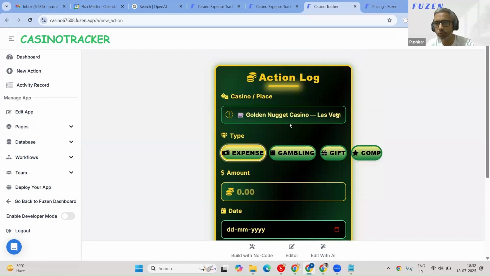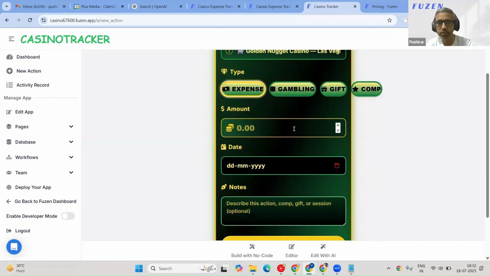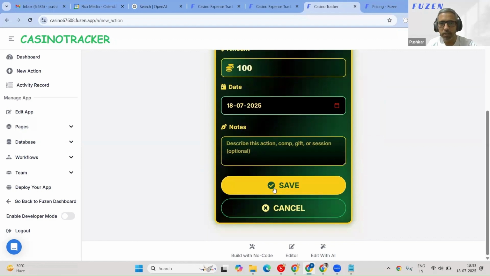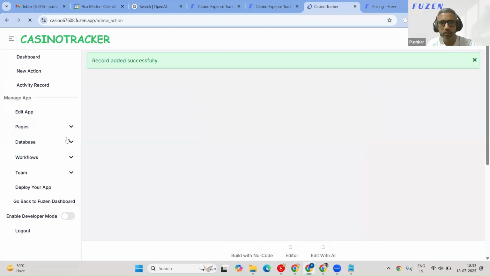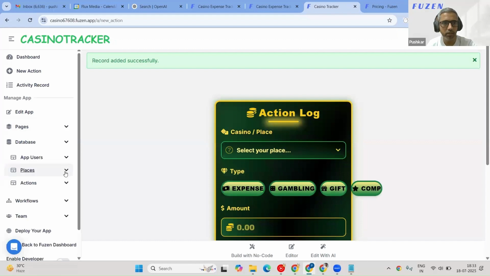What I want to do is first check if it's saving the data. Let's check if the foundation is working, and then we can definitely do the other things. I'll select a date here. I'll just leave it blank and save it. Okay, so it says it added successfully. We can check that. In actions, I want to check it in actions.